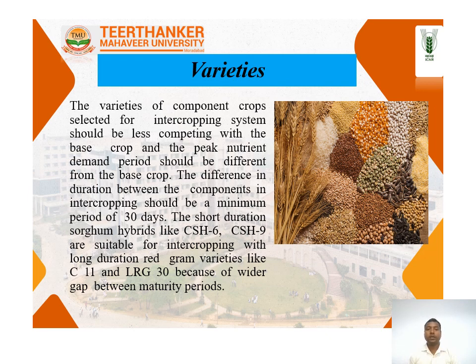Variety means that in intercropping we cultivate different varieties. We take long-duration, tall crops, and then we take short-height, short-duration crops for the intercropping. Like this, for example, we cultivate the maize crop or the sorghum, and between the sorghum or maize crop we take green gram or black gram in the kharif season.